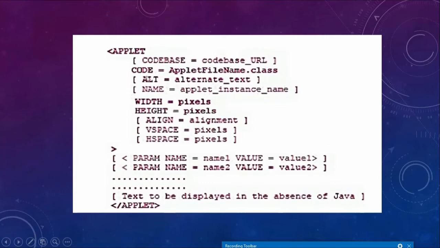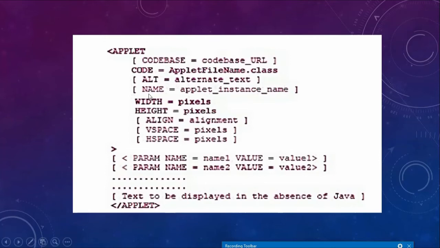Then there is also another option that's called alt. Sometimes an applet is supposed to display some animation, and because of some problem it is not loading that animation. So instead of showing a blank area on the applet, it is better to show alternate text. So alt is a field wherein you can specify the alternate text that you want to appear on the applet canvas if a particular animation is not loaded or something is wrong.